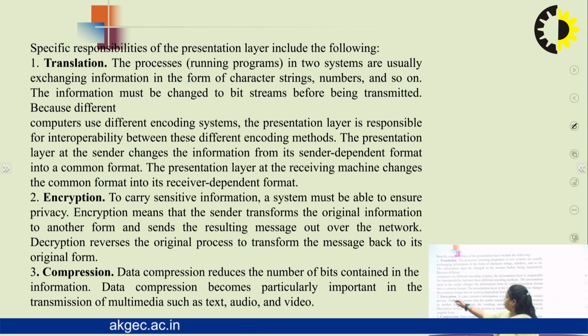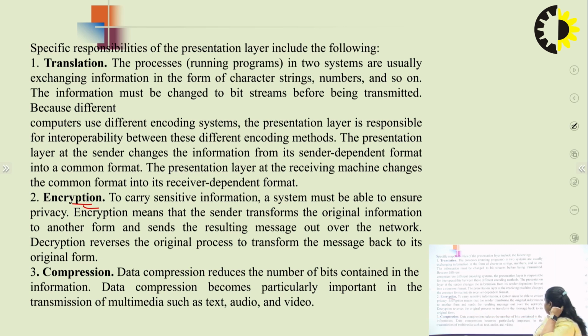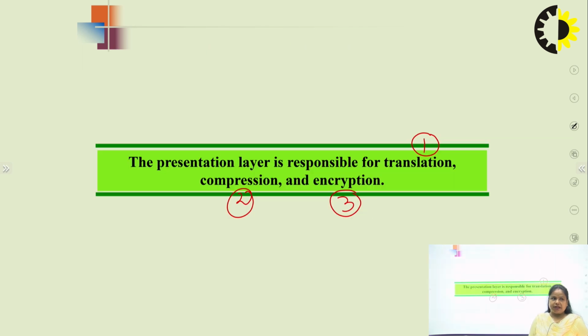Second, we need to do encryption. When we talk about encryption, it means we need to translate the data so that it will not be understandable by a third person. The next is compression. Compression means as we are having a large number of files, we need to reduce the size of the bits so that we can easily transmit the data from one source to the destination node. This is the responsibility of the presentation layer.